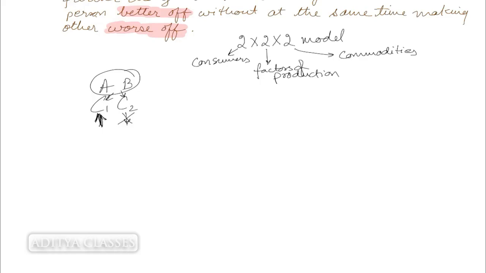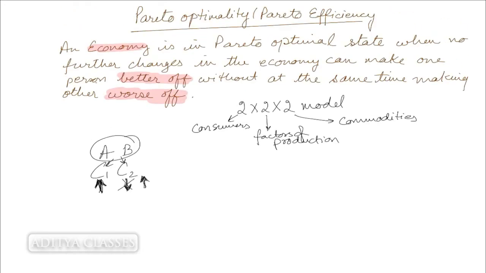There is an improvement in satisfaction level of one while there is no difference for the other. If satisfaction level of C2 is also going up, perfect, we are moving towards Pareto optimality. But if satisfaction level of C2 is going down, then we are not moving towards optimality.